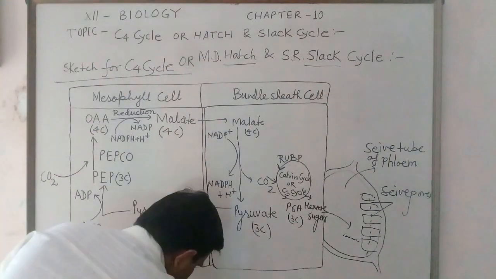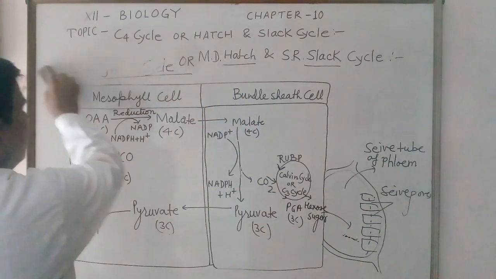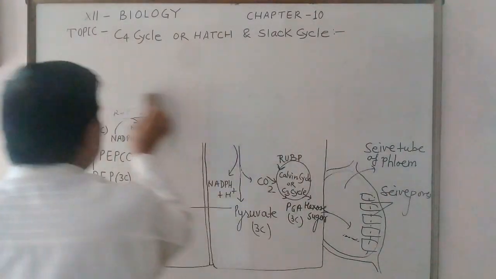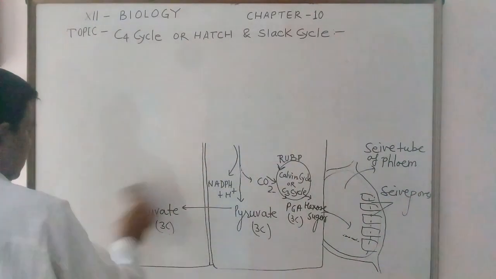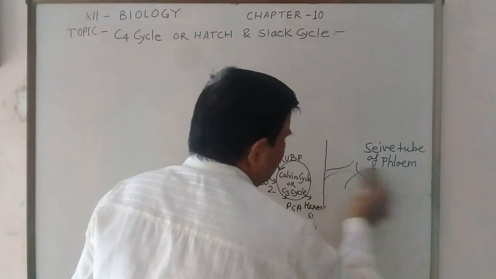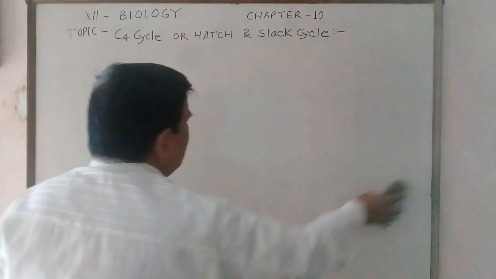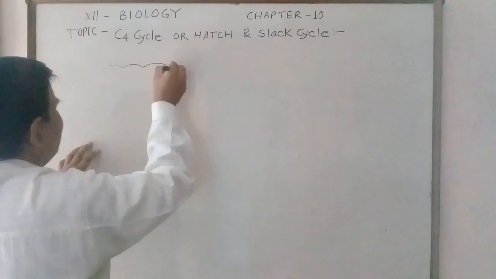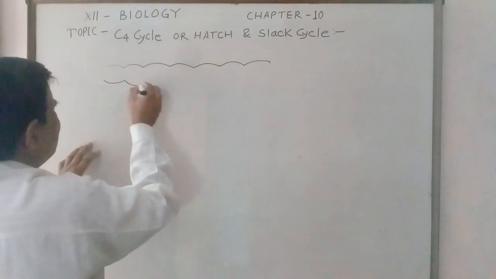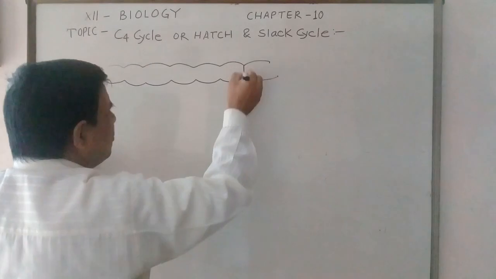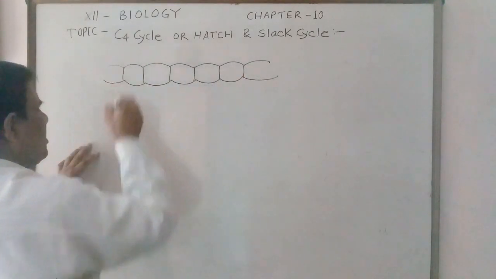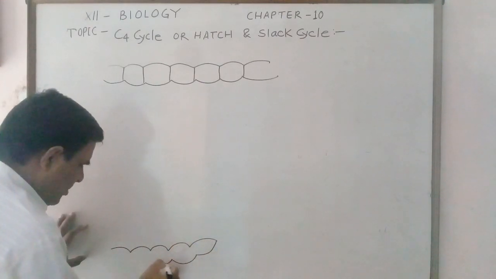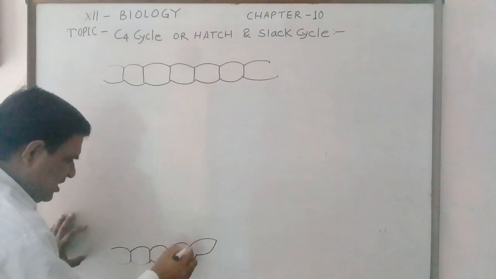But how is this C4 cycle beneficial in the plants in comparison to the C3 cycle? This is the question. So characteristics of the leaf in which it occurs. This is the leaf which is generally found in the monocot, which has upper epidermis and lower epidermis.